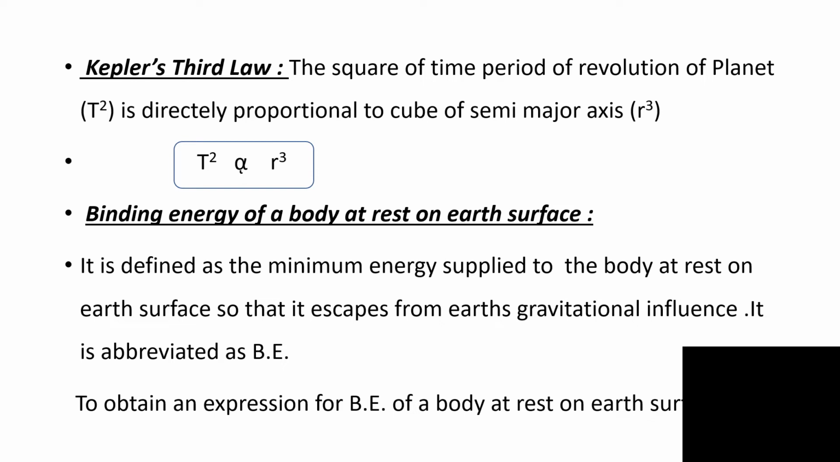Now, we are going to study the binding energy of a body at rest on Earth's surface. Definition. It is defined as the minimum energy that must be supplied to body at rest on Earth's surface so that it escapes from Earth's gravitational influence. It is abbreviated as BE, binding energy.